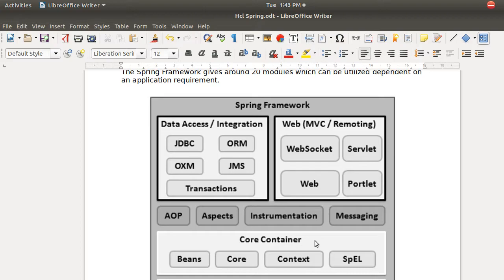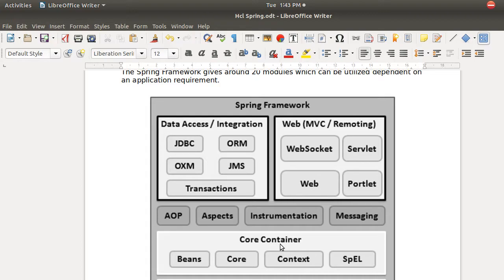Not today, maybe it will take another 3 classes for us to understand what the core container is. So in today's class I will tell you what this core container is about, what the things are and how to configure it, and we will learn how to write our first hello world program in Spring. We'll learn fundamental topics like dependency injection and something called inversion of control. So we are going to learn very basic concepts. That is step 1 of learning Spring.